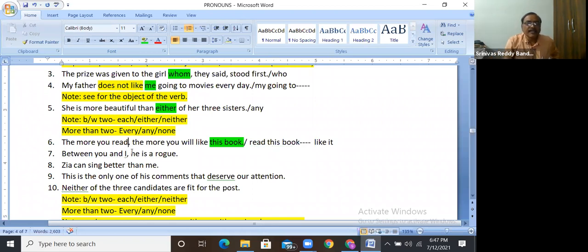The more you read what? Object is not there here. It is ambiguous. The more you read that newspaper, the more you will like this book, can it be? No. So in the first sentence use the noun. In the next sentence you can use pronouns. The more you read this book, the more you like it.